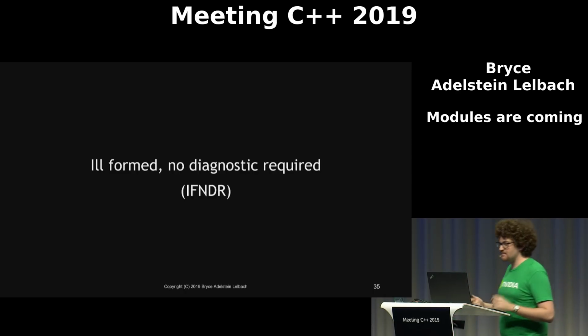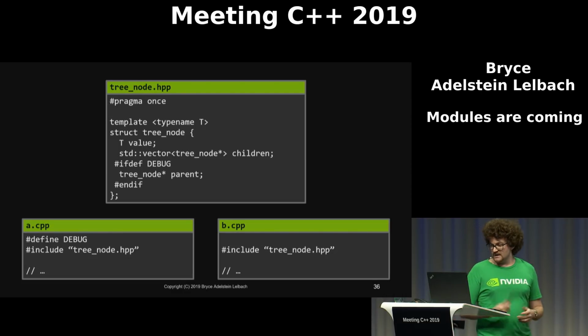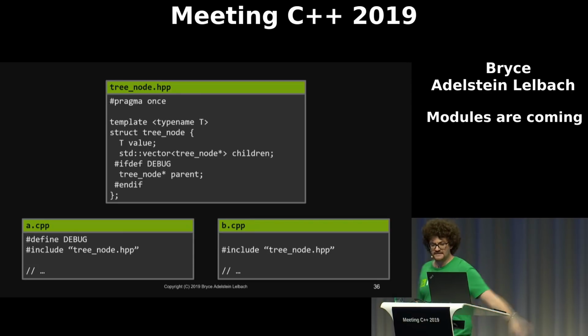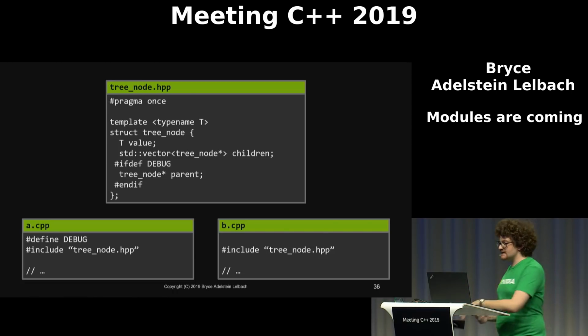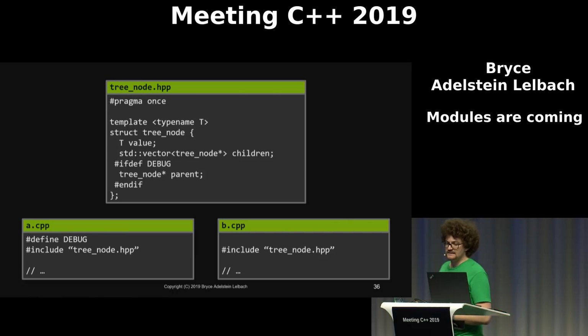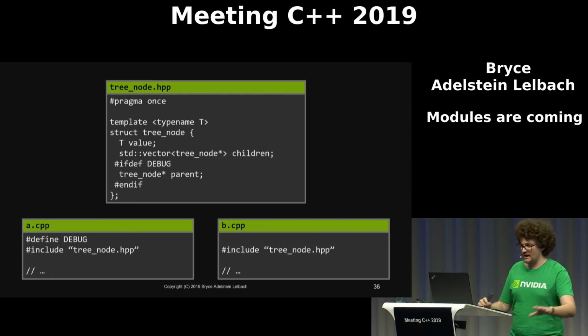In some cases, it might be a compiler error. In some cases, it might be a link error. In some cases, it might not be an error. It might work fine. And in some cases, it might be a runtime error. Let's look at an example of that. Suppose we have a header that defines a data structure tree node. And that data structure has an extra member when the macro debug is defined. If we compile one TU with debug defined and another with debug not defined, and then we link them together, we have an ODR violation. Our program is ill-formed, but no diagnostic is required.